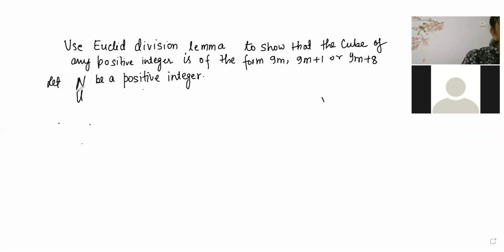Now using Euclid division, Sudarshan says natural number. Yes beta, you can say natural number, but they have told that it is positive integer. Correct only, no problem, but you cannot write natural number there. Whatever condition they have written, write according to that condition only. Positive integer means positive integer.